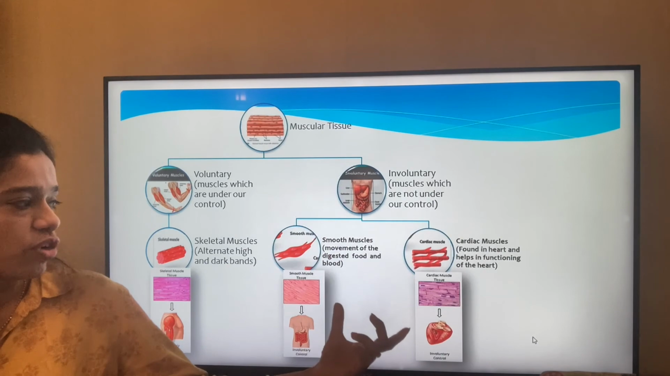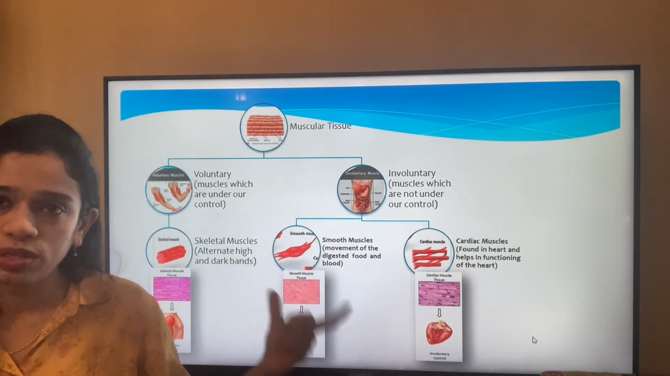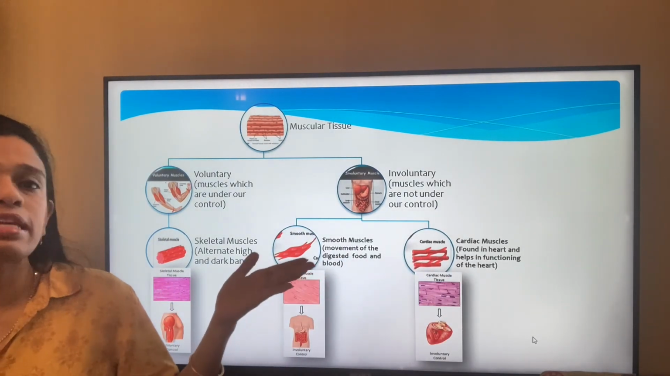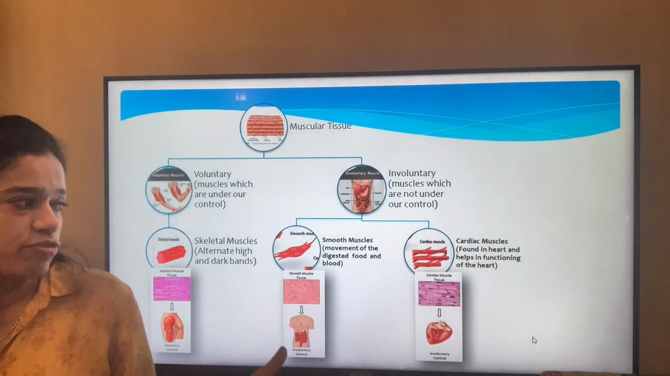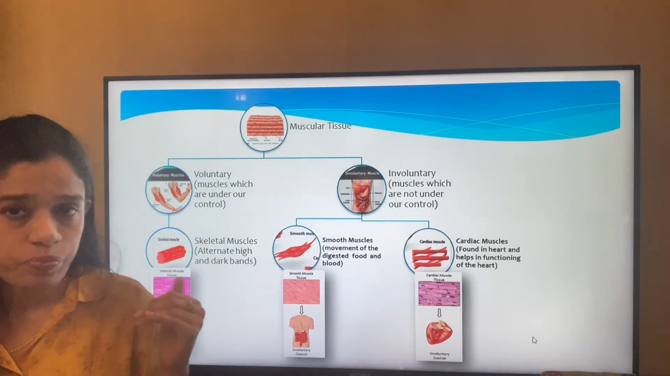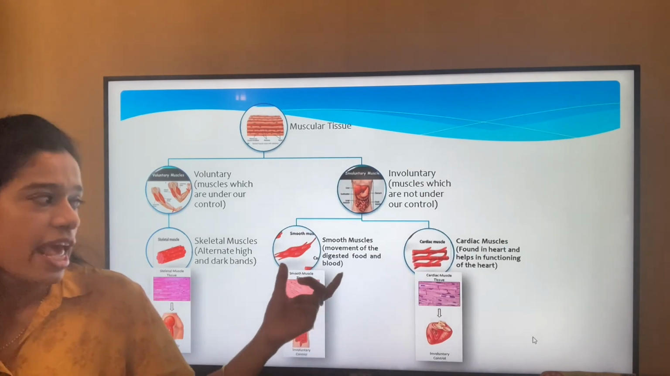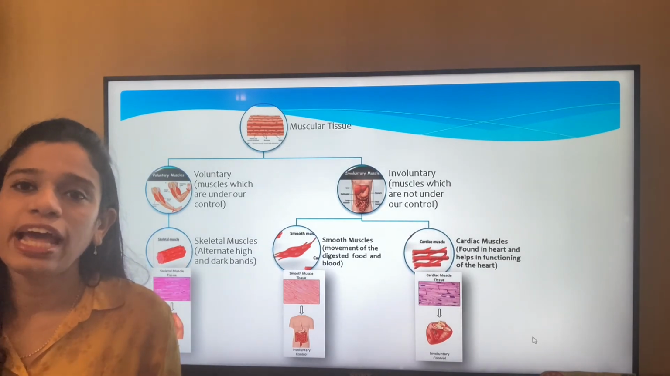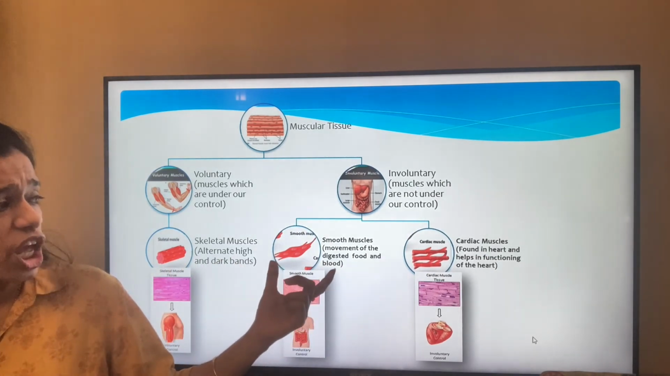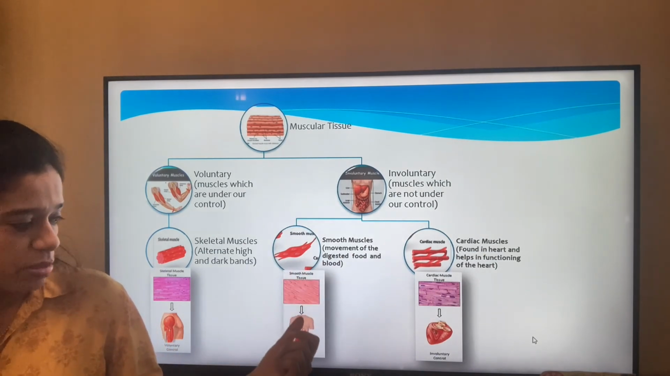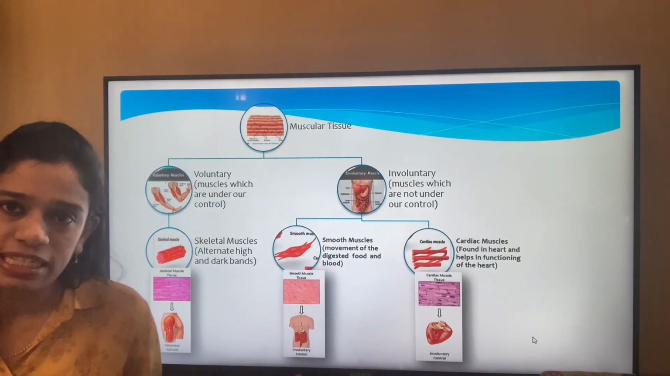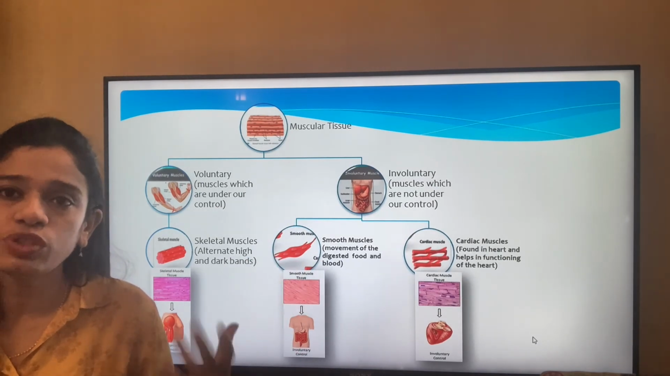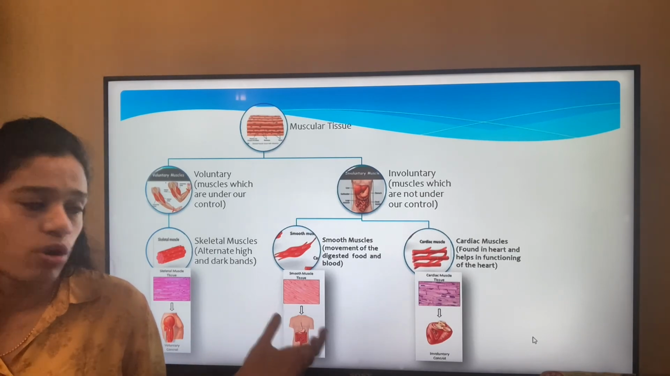Now moving on to the involuntary muscles, there are again two types: the smooth muscles and the cardiac muscles. The smooth muscles help in the movement of the digested food and also the movement of the blood. As the name suggests, these are mostly present on the inner lining of the stomach and the intestine, and this helps in the movement and digestion of the food. These are not under our control.